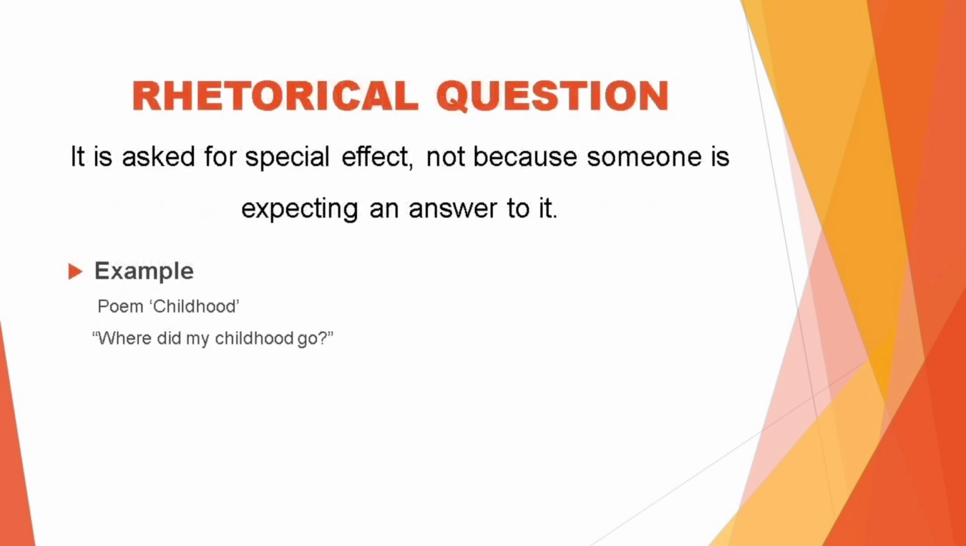The next literary device we take up is rhetorical question. It is asked for special effect, not because someone is expecting an answer to it. For example, in the poem Childhood, the poet says, "Where did my childhood go?"